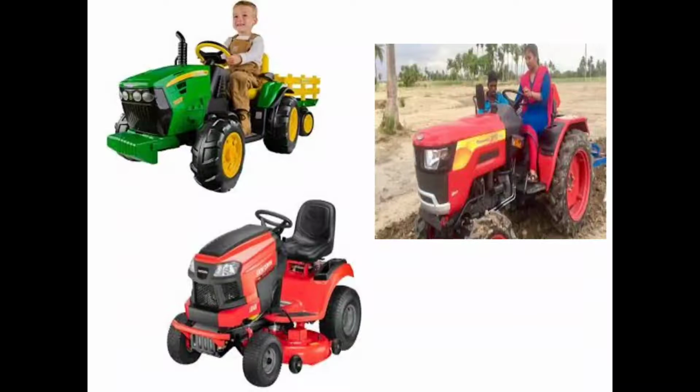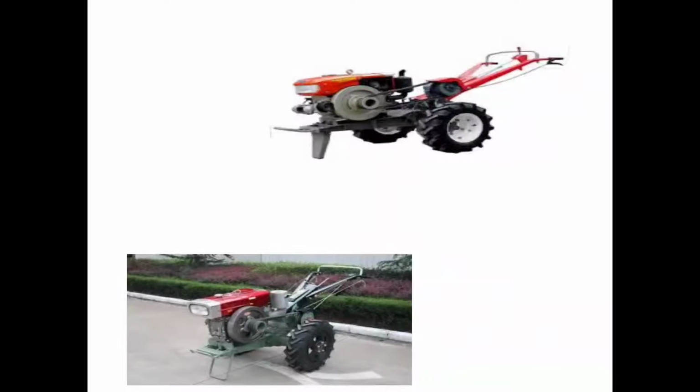In this picture, you will see various examples of riding type tractor as well as walking type tractor. These first three images indicate the riding type tractor. These two images show the walking type tractor, which means the driver has no facility to sit on a driver's seat.